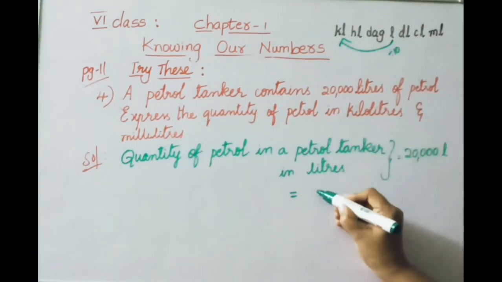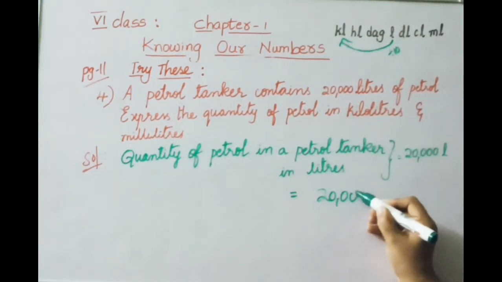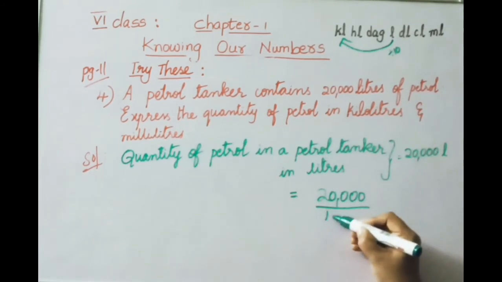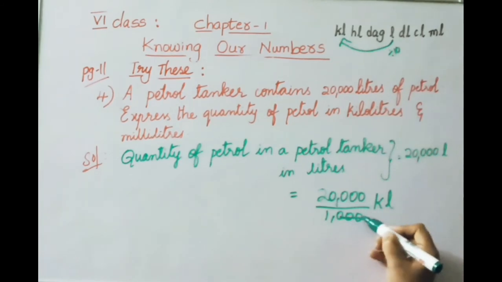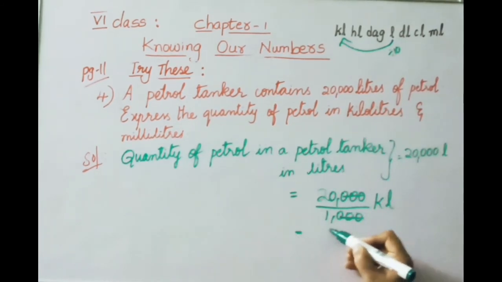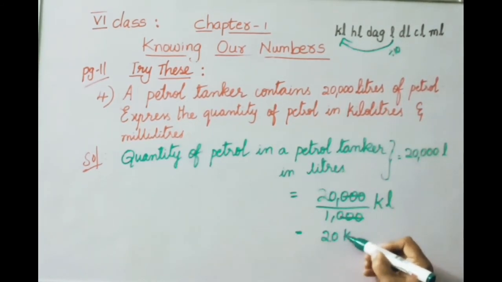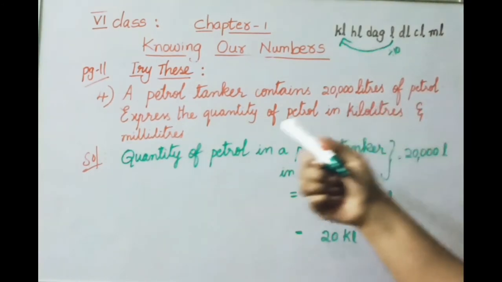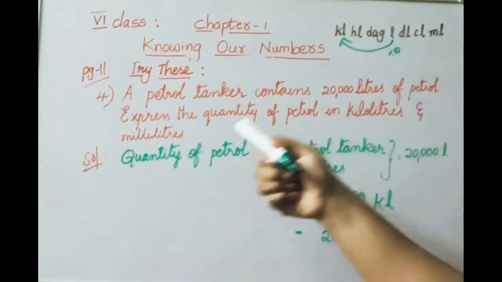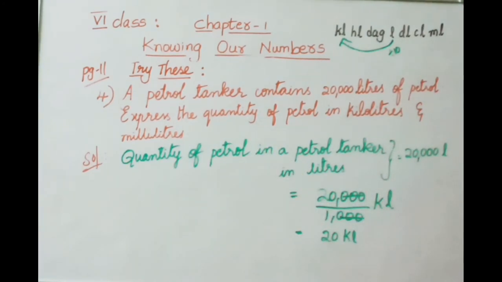So 20,000 liters must be divided by 1000 to get the value in kiloliters. So cancel 3 zeros, 3 zeros. So the answer is 20 kiloliters. 20,000 liters converted into kiloliters, we get the answer 20 kiloliters. Now what do they ask us to do? This value we must also convert into milliliters.